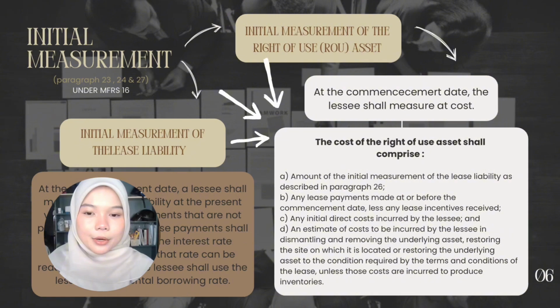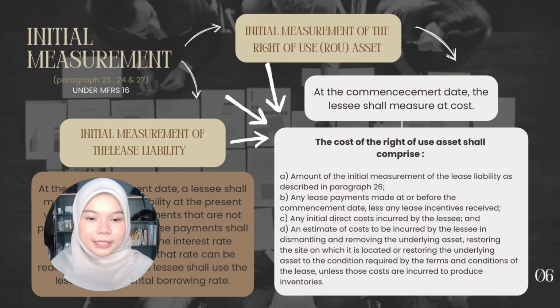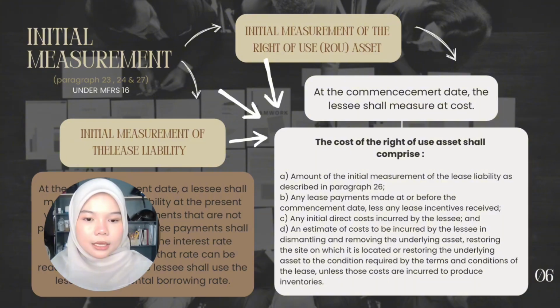Now, I will explain about initial measurement under paragraph 23, 24 and 26. Initial measurement of the right of use asset, ROU asset. Under paragraph 23, at the commencement date, the lessee shall measure at cost. And under paragraph 24, the cost of the right of use asset shall comprise A. Amount of the initial measurement of the lease liability as described in paragraph 26.